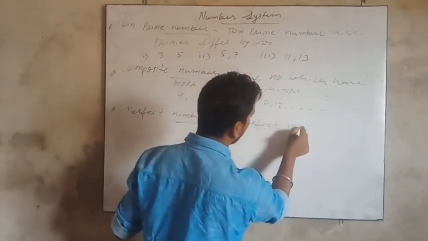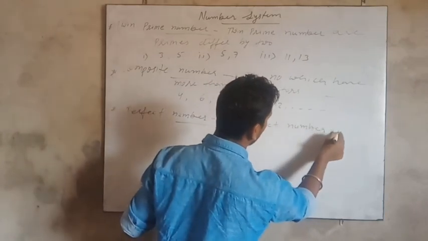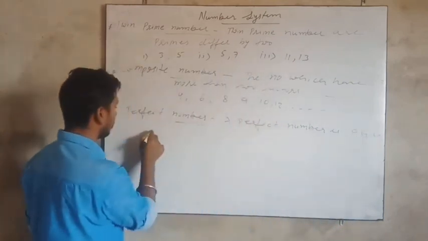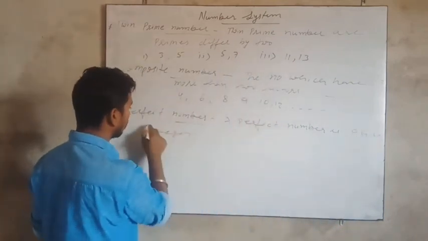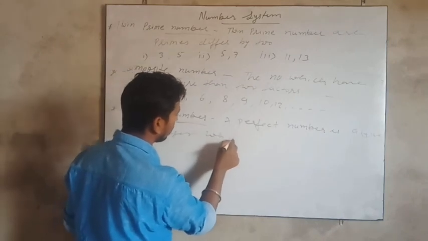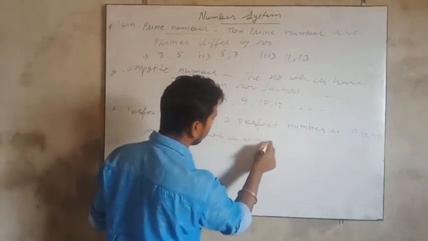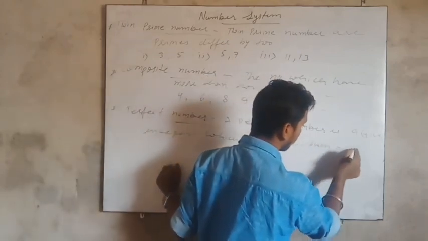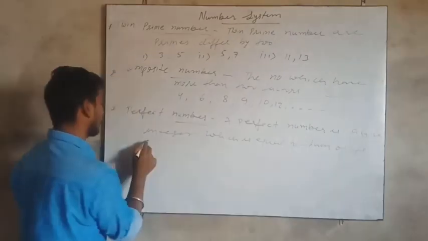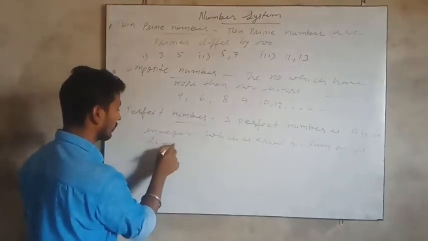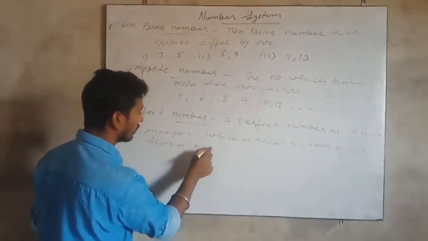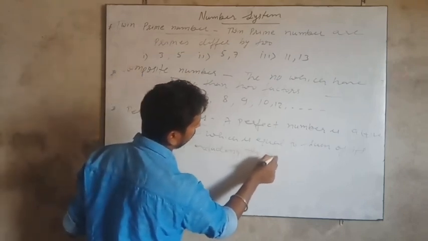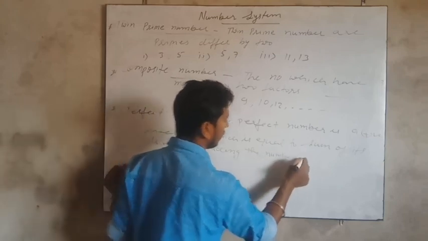A perfect number is a positive integer which is equal to the sum of its divisors excluding the number itself.